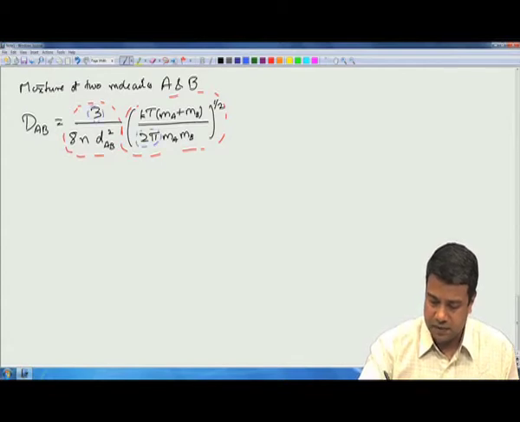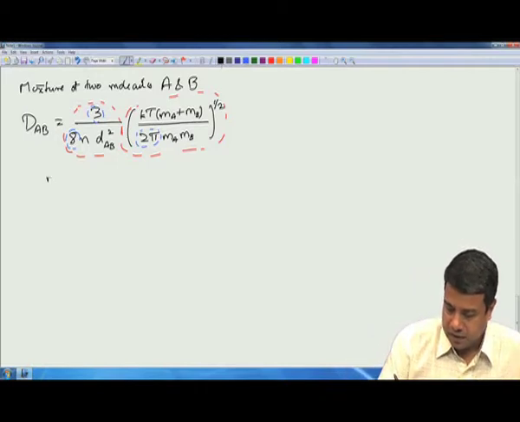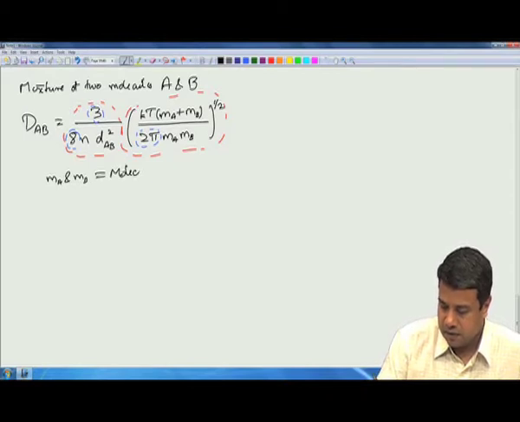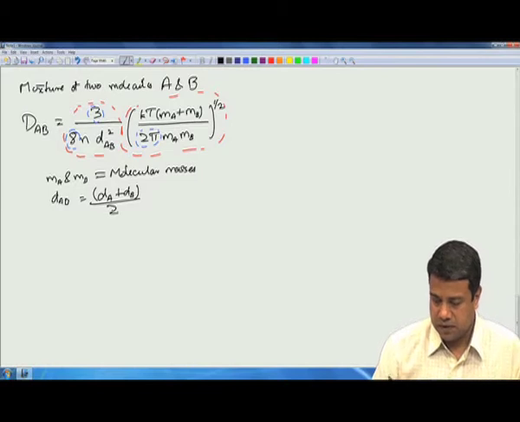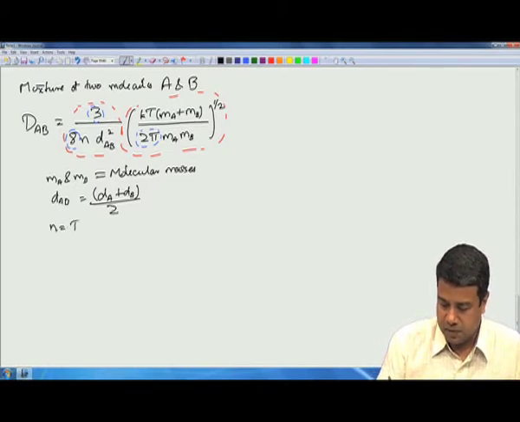The constants present in this expression, where M_A and M_B are the molecular masses of the two species, d_AB is the mean diameter, (d_A plus d_B) by 2, and n is the total number density.